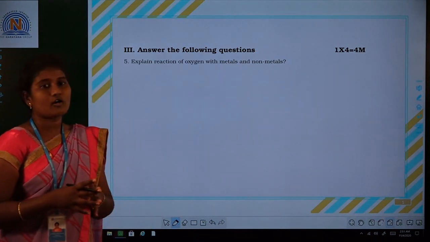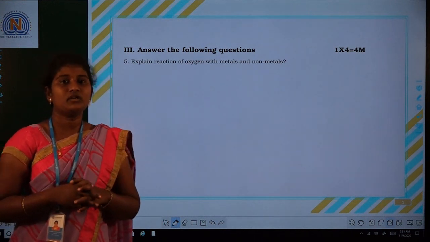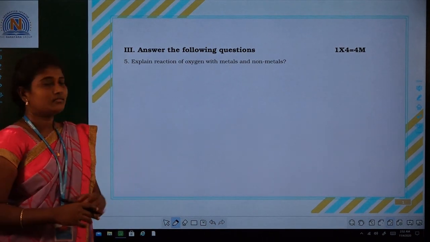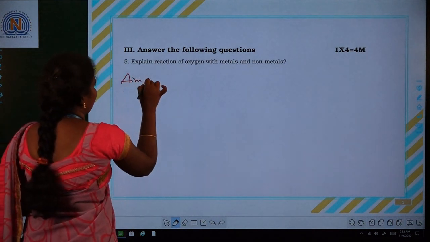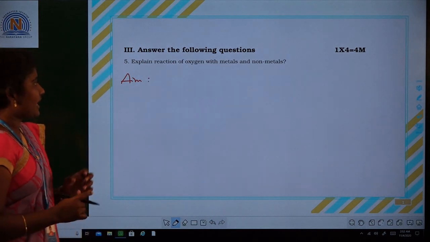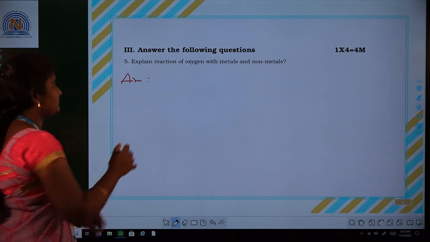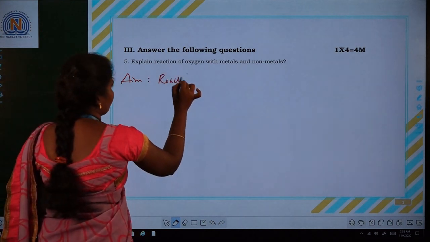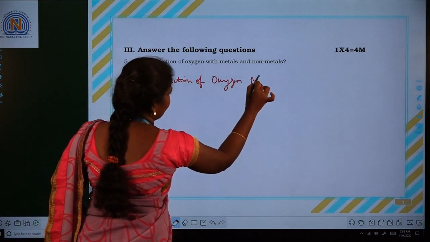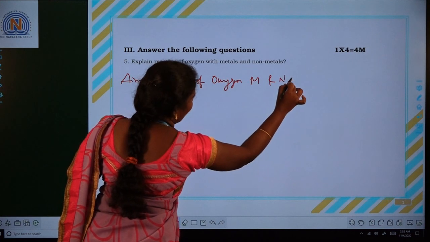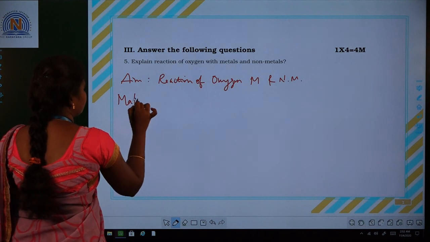Explain the reaction of oxygen with metals and non-metals. This is the experiment done. Aim: what is the aim? Here we have to study the reaction of oxygen with metals and non-metals.